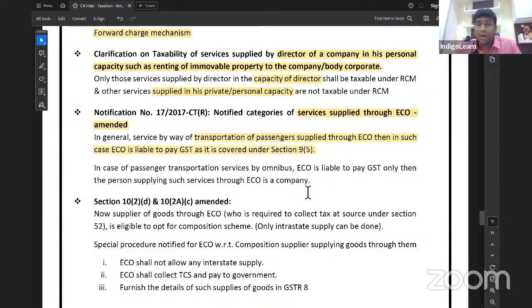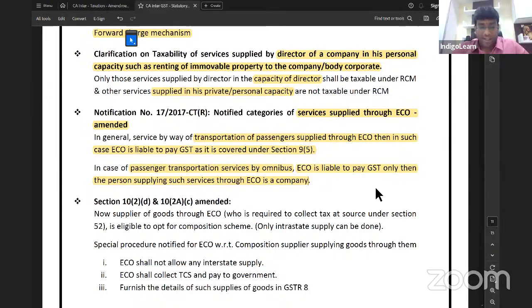But the amendment they brought is that, in case of passenger transportation services by omnibus, what is that word? Omnibus, bus. Eco is liable to pay GST only when the person supplying services through Eco is a company. Getting my point, everybody? So speak out, my dear friends.